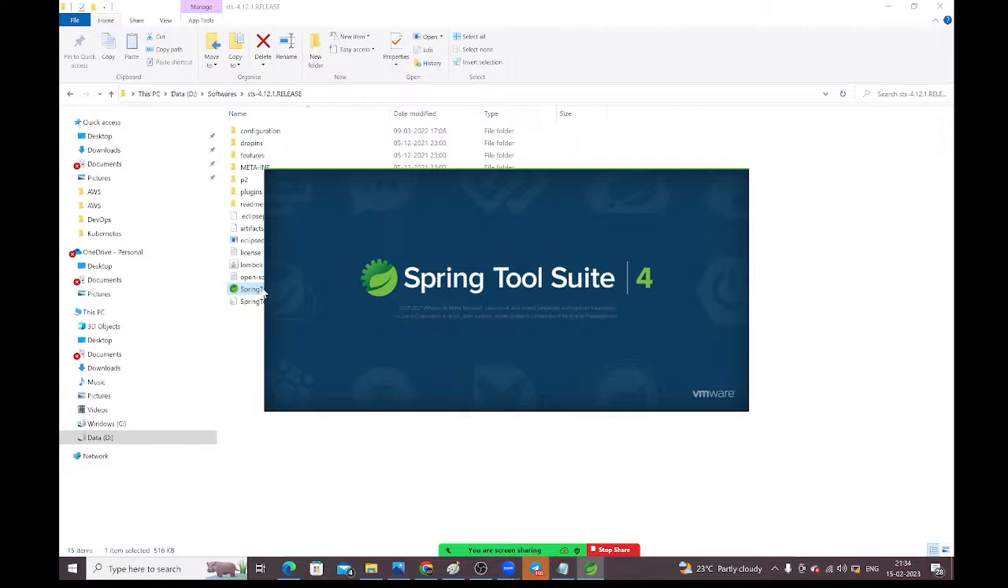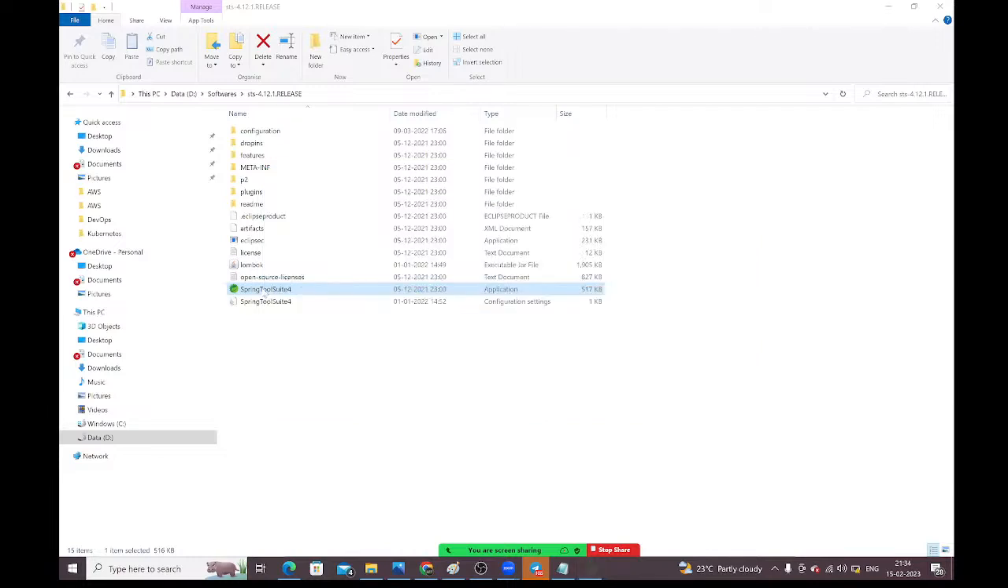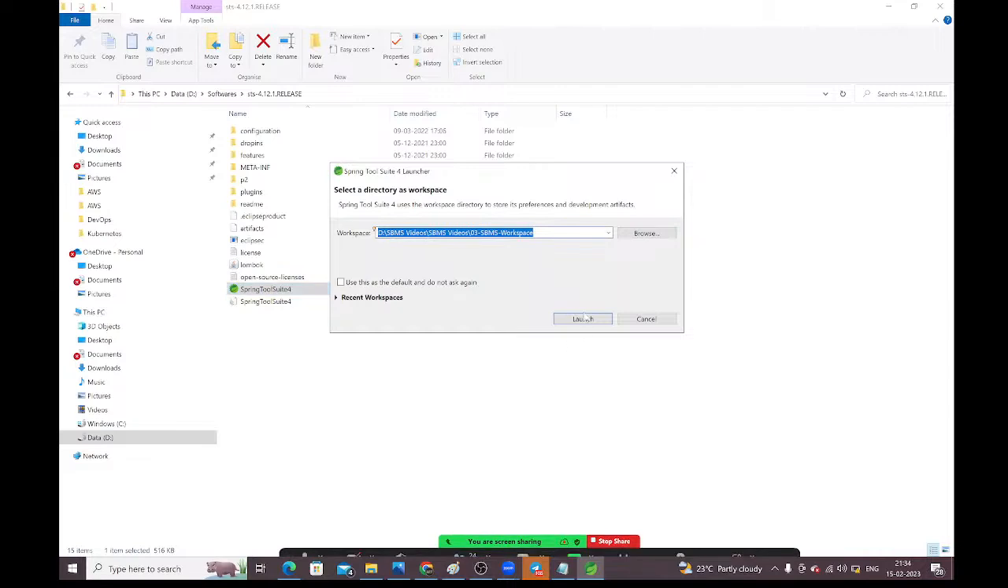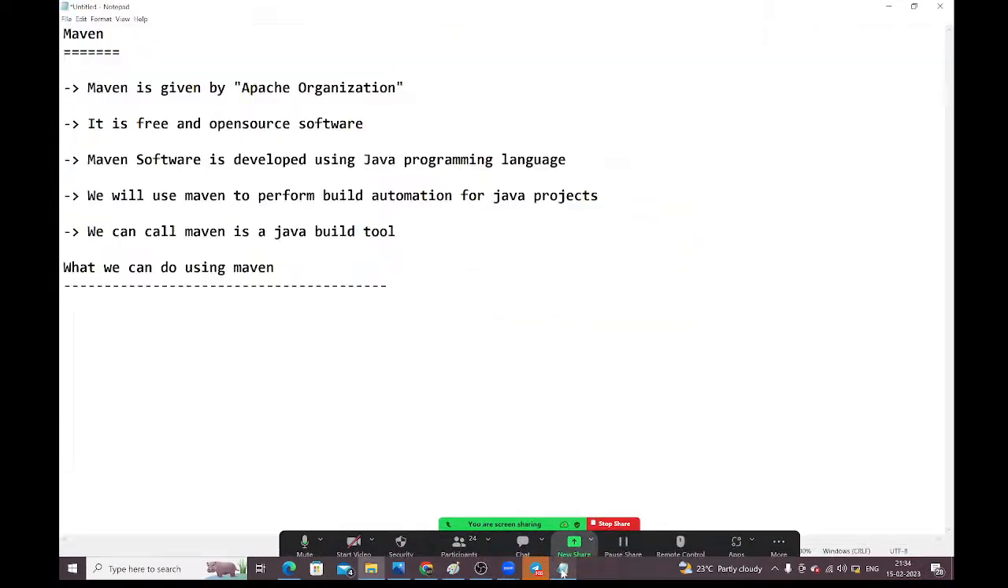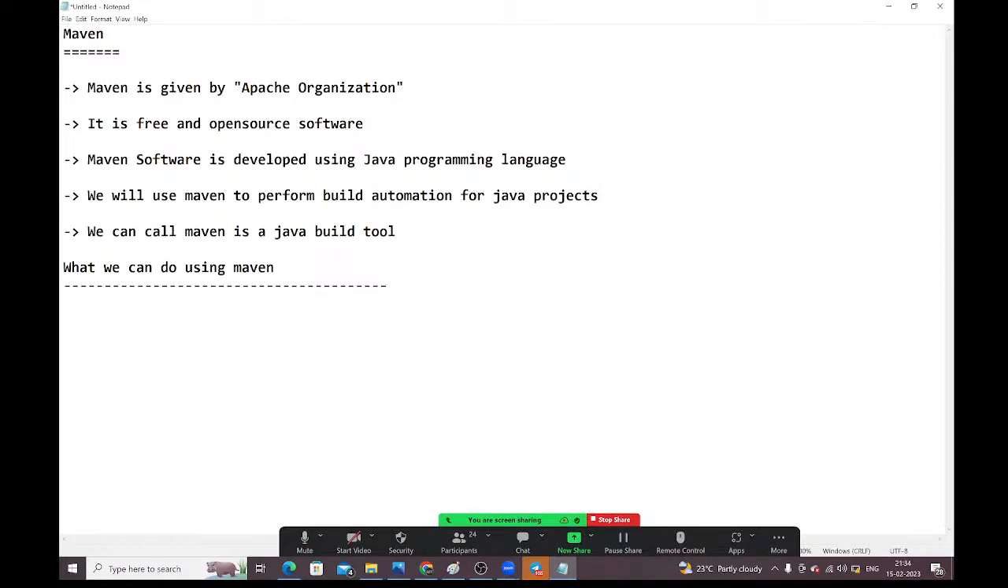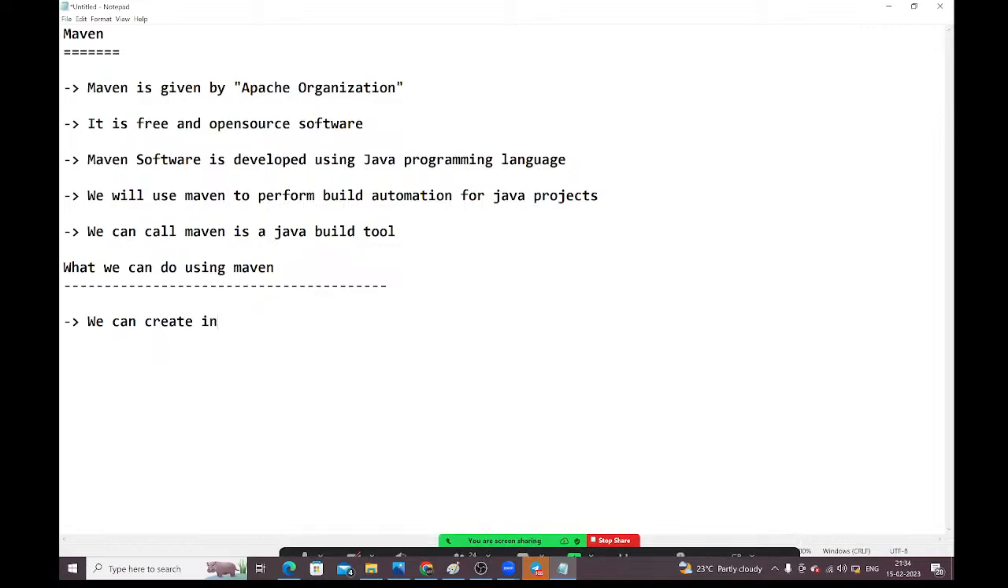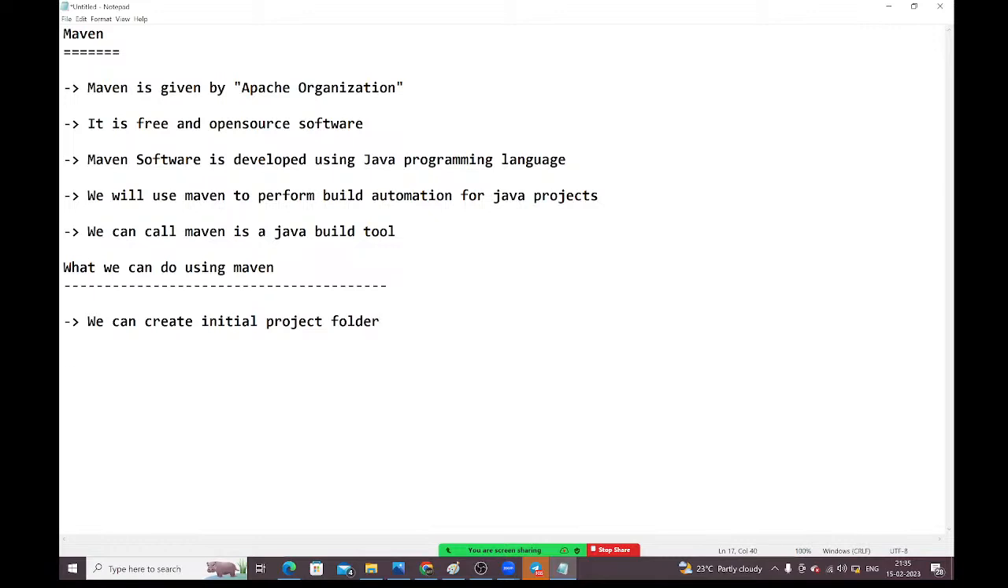Inside that initial project folder structure, I will create the files, guys. First, we should have the initial project folder structure. That initial project folder structure we are going to create by using Maven only. Using Maven, we can create the initial project folder structure.